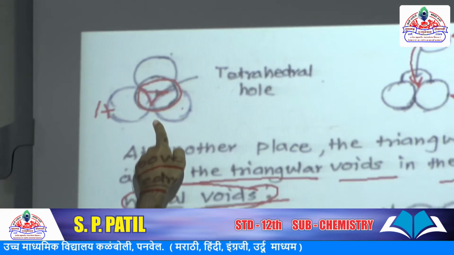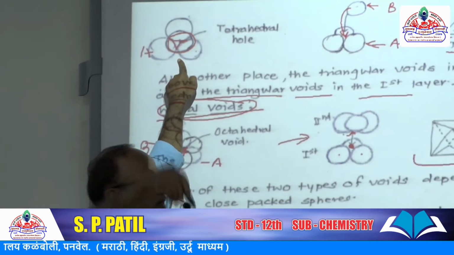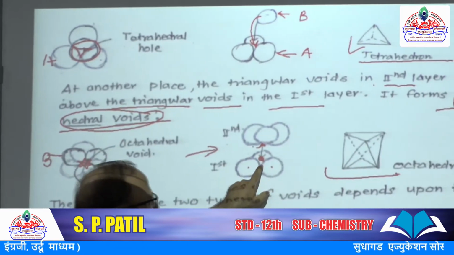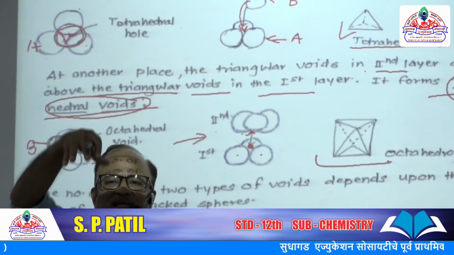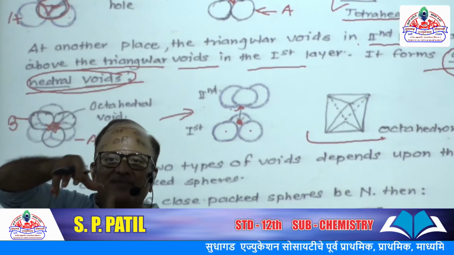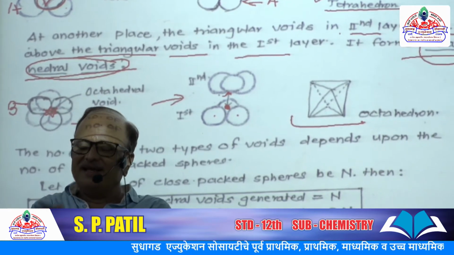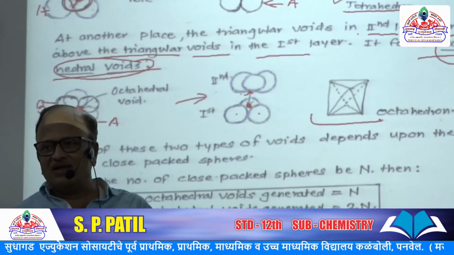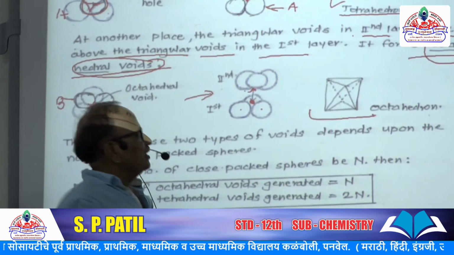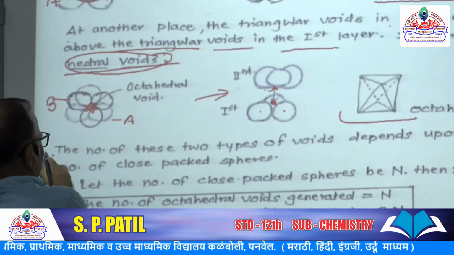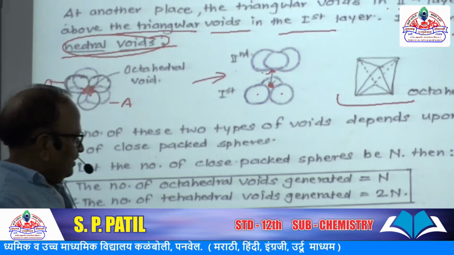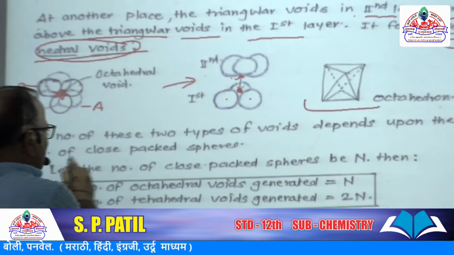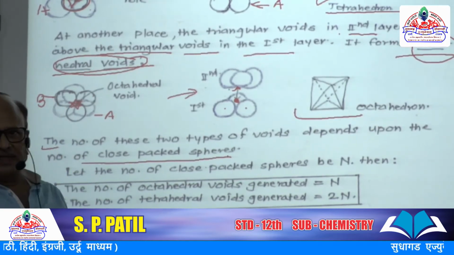So here in the first case, void over sphere or sphere over void gives rise to form tetrahedral structure, and void over void, empty space over empty space but the alignment is changed, one is A layer and second is B layer, then it gives rise to form octahedral void. Okay. So here for this octahedral and tetrahedral void, their number depends on the spheres which are coming in contact with each other.